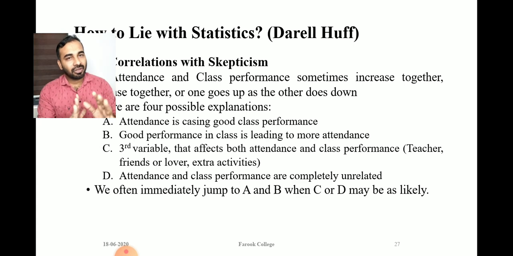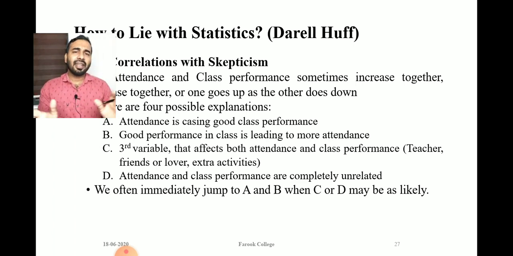So these are all extra variables that do not come under our correlation studies, and because of these factors our correlation result may go wrong. These third factors are always ignored when we study correlation or any statistical problem.